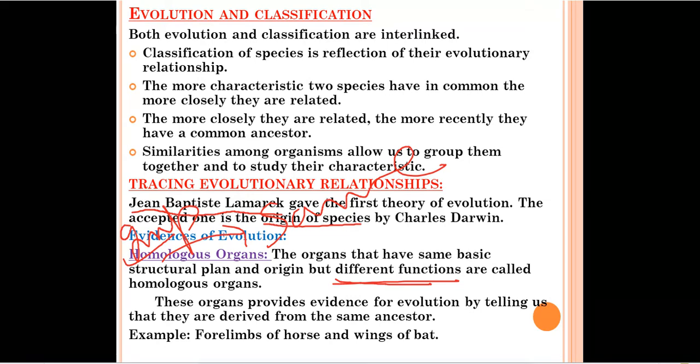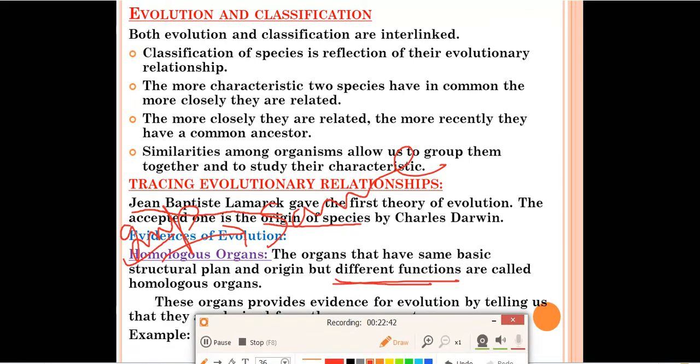For example, the forelimbs of a horse and the wings of a bat: their structure and origin are the same, but they are different in function. Wings of bats are used for flying, but the limbs of a horse cannot be used for flying, right? So this was all about homologous organs.